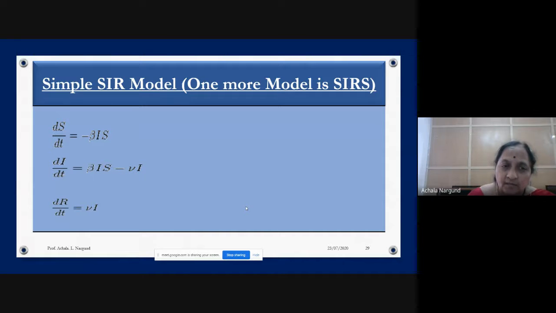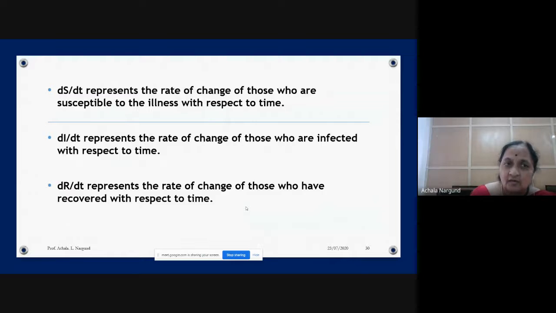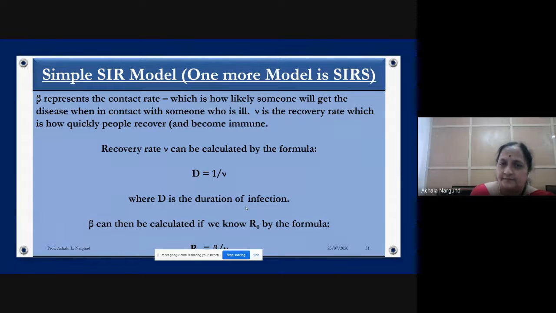You can solve this, but how to solve this differential equation? We call these 3 coupled differential equations. 3 unknowns are there, S, I, R. 3 unknowns and 3 equations, and the multiplication of I and S is there. Therefore, they are all nonlinear, ordinary, coupled differential equations. So this is very difficult to solve, but we can solve it, provided we know the results, we know how to predict it graphically. Graphically we can do it.